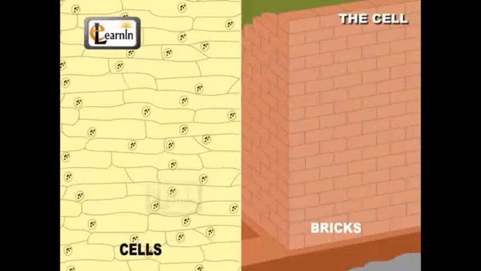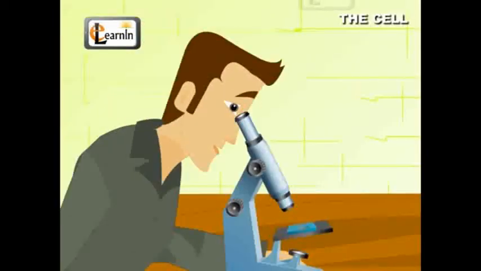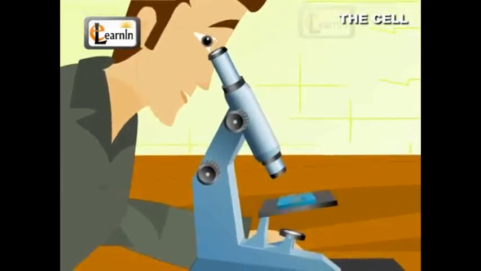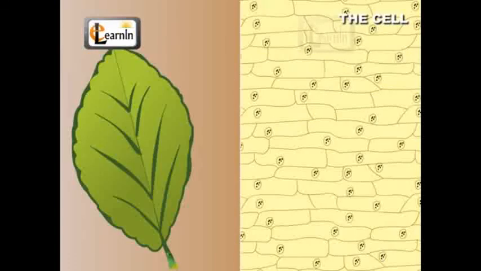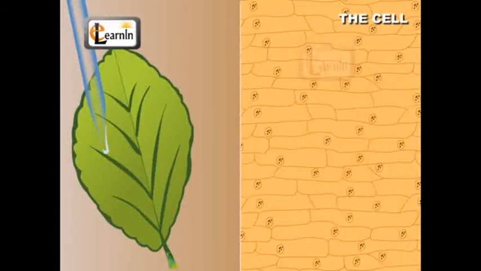However, cells are more complex structures, unlike bricks. The egg of a hen is the best example of a cell which can be seen by the naked eye. Scientists observe and study living cells using microscopes which can magnify objects. Dyes or stains help in studying a cell in detail by coloring the parts in a cell.